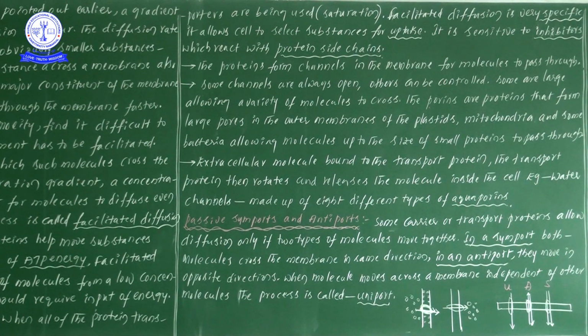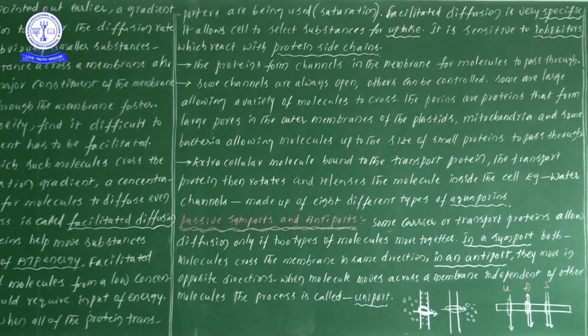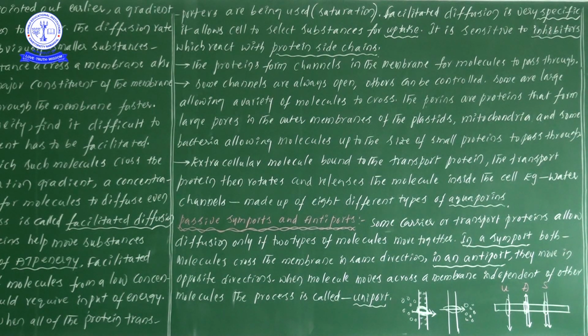So how many proteins are there on the membrane? Suppose all proteins are involved in the transport of ions from one place to another, at that time definitely we will observe saturation. At that time we will observe the transport of molecules from high concentration to low concentration more and more. So that is what we term as saturation.